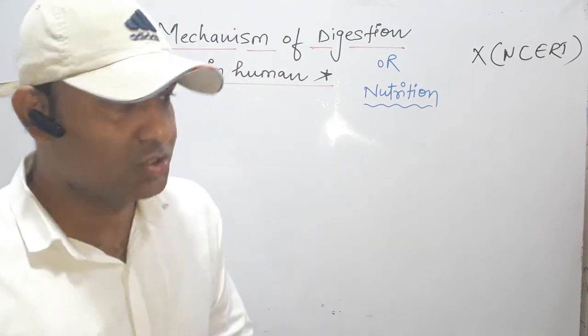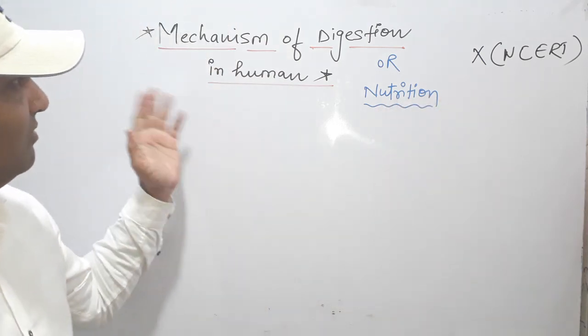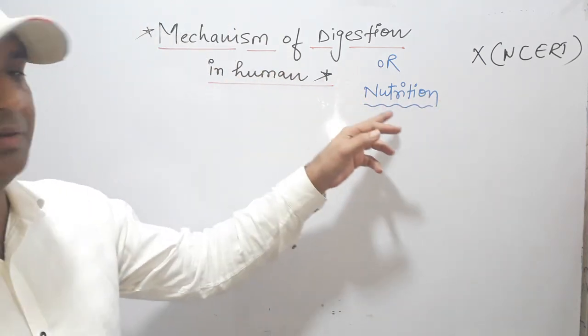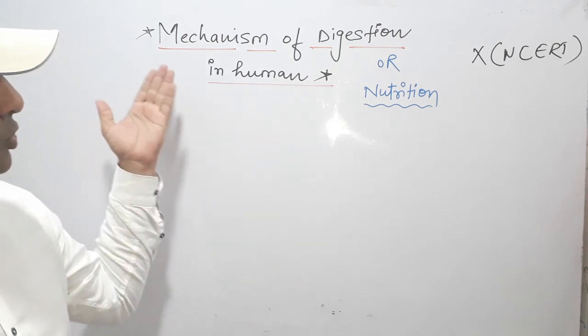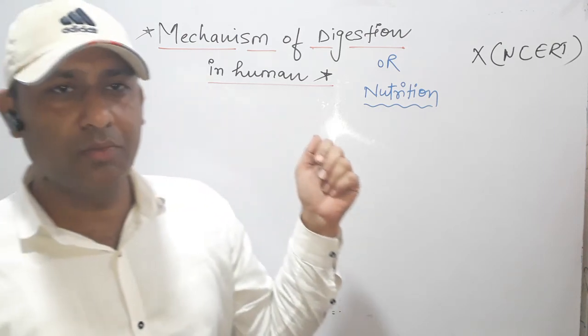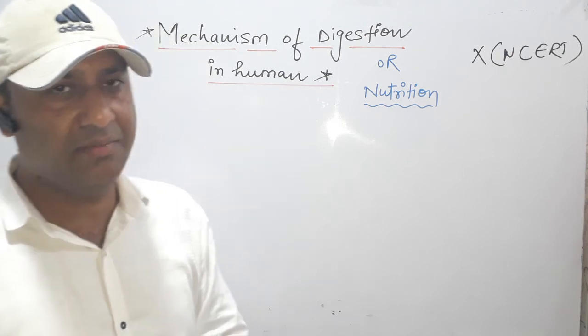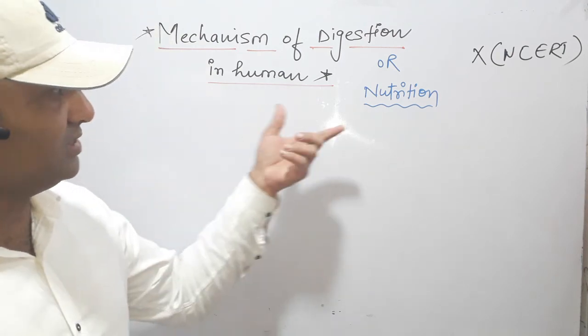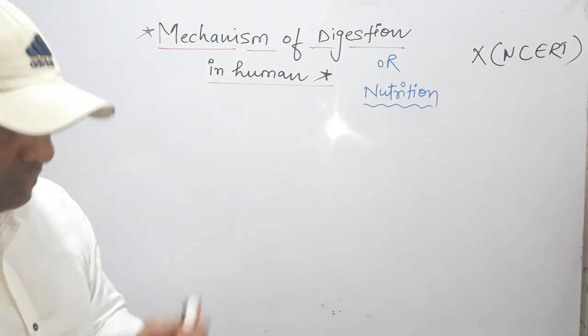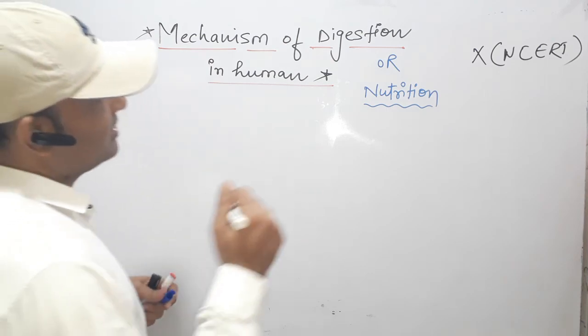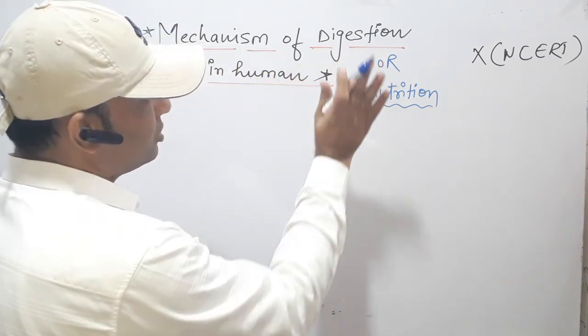Today we will take the next topic of 10th NCERT, which is the mechanism of digestion or mechanism of nutrition. So how does food digest in the human body, or in the alimentary canal? What is the mechanism of nutrition? Before starting this topic, first we discuss the two words: mechanism of digestion and mechanism of nutrition.